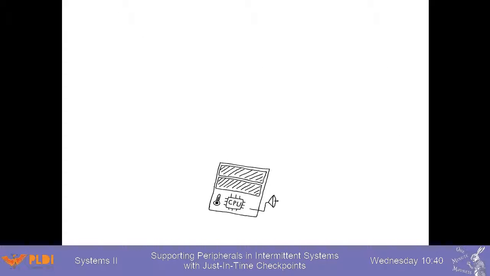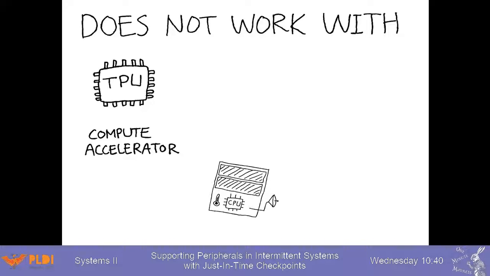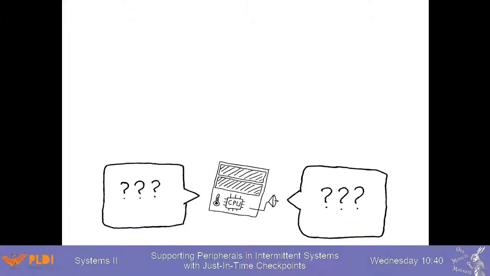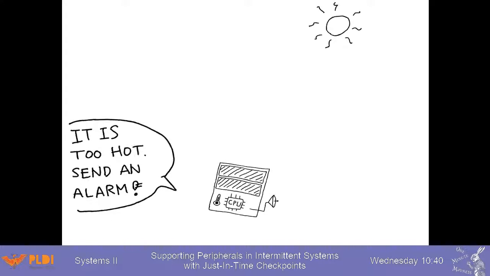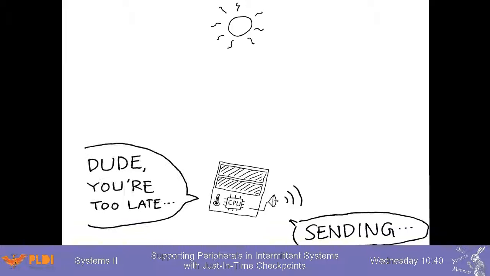However, this simple checkpointing approach fails when the system uses a peripheral device such as a compute accelerator, a sensor, or a radio. Checkpointing fails because the internal state of a peripheral device is usually not accessible and cannot be easily saved. Also, an arbitrary time can pass after a power failure, violating timing constraints for the peripheral operation.